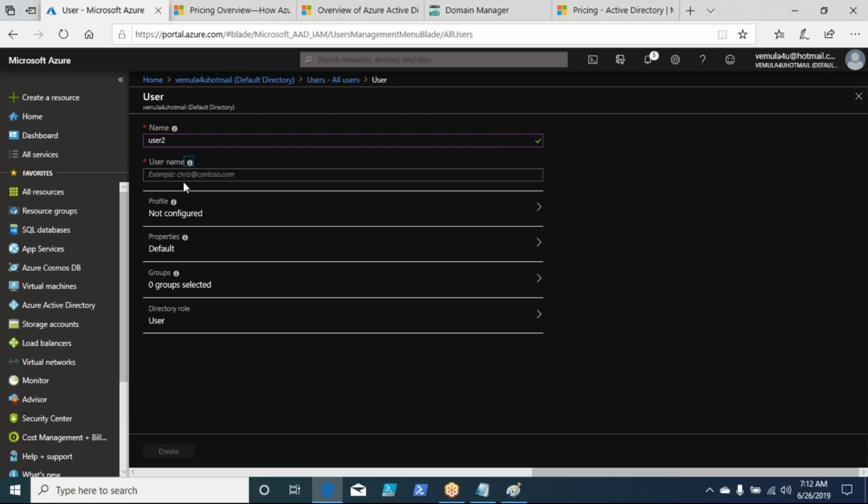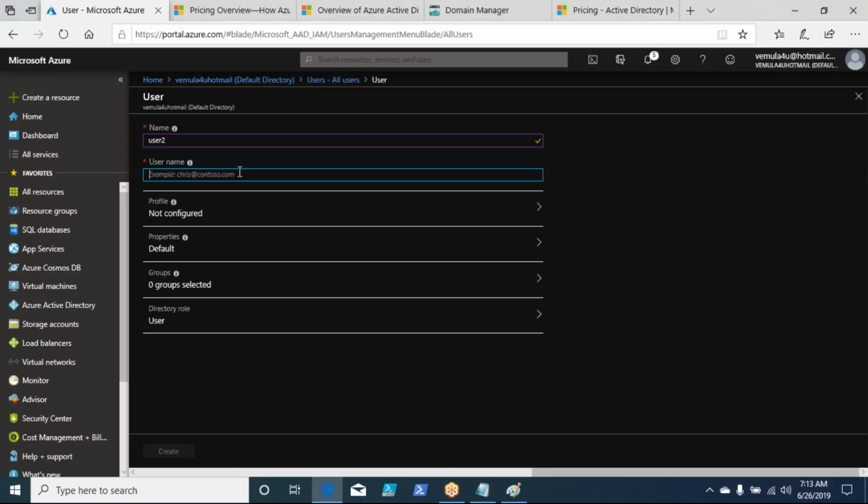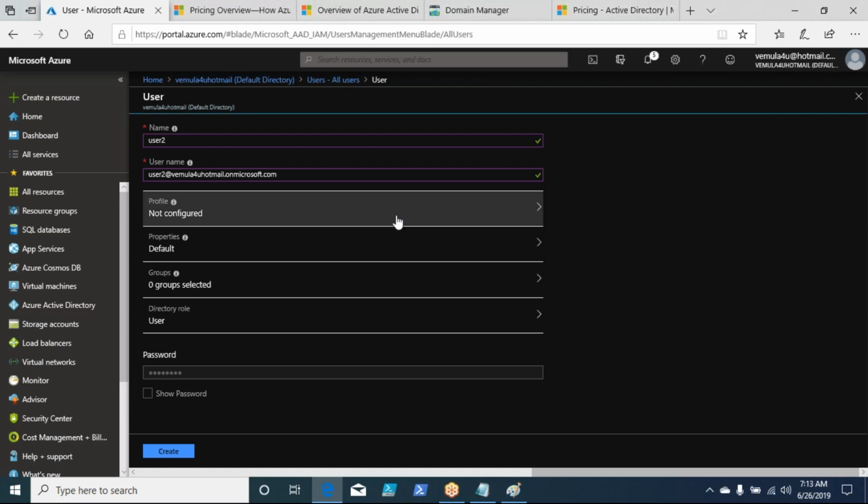So what do I have to do here? Because I am with the default directory, which is Vemula4u hotmail.onmicrosoft.com, how do I create a user ID here? It is user2 at Vemula4u hotmail.onmicrosoft.com. This is how it will be, right? And he uses this user ID to log in anywhere. It could be an application on Azure, or it could even be the Azure portal itself. All right, so this is the second thing.